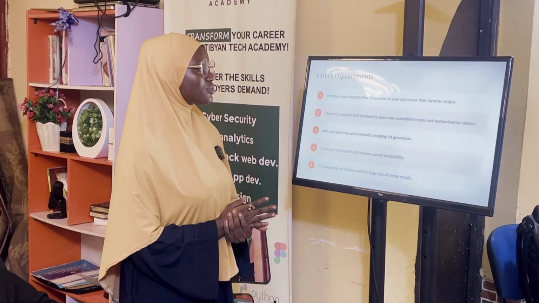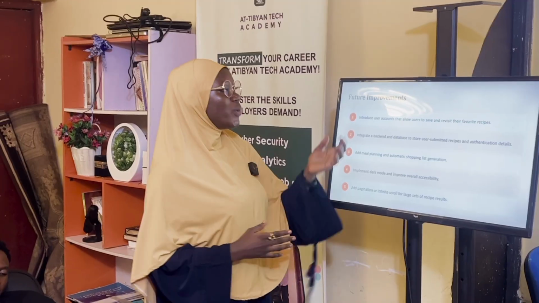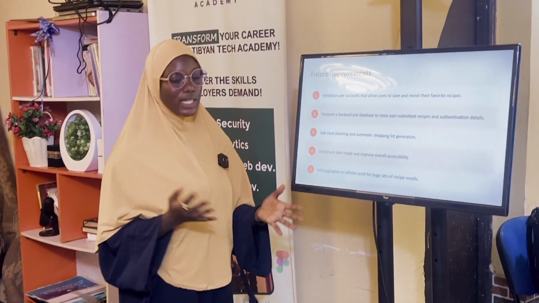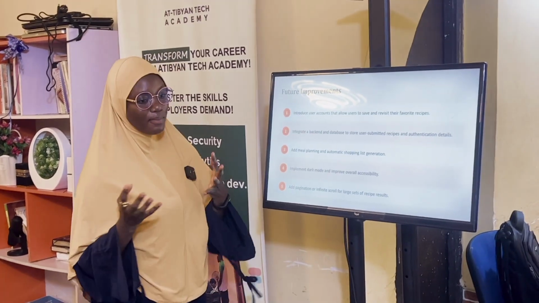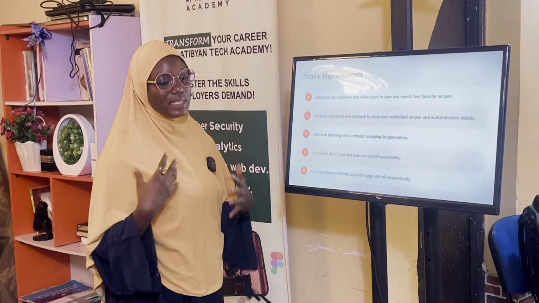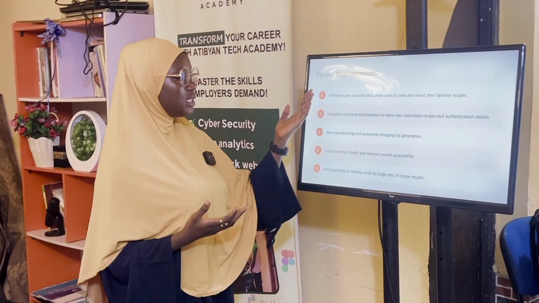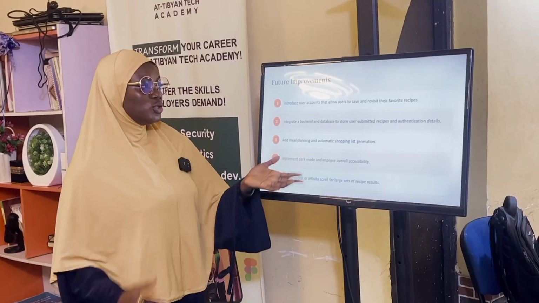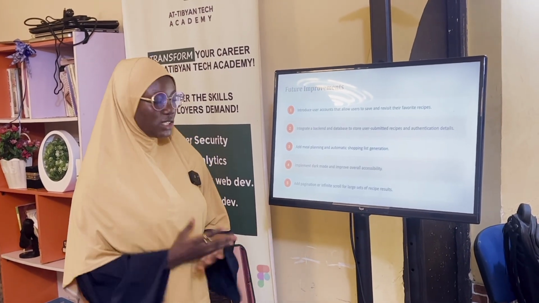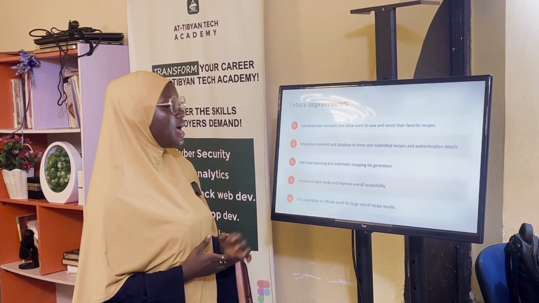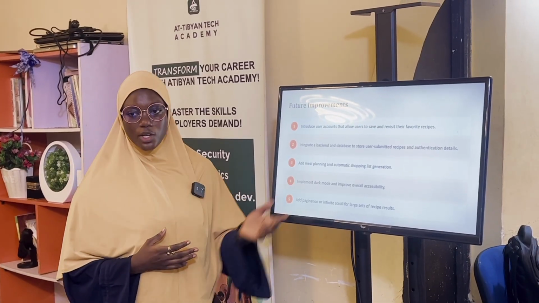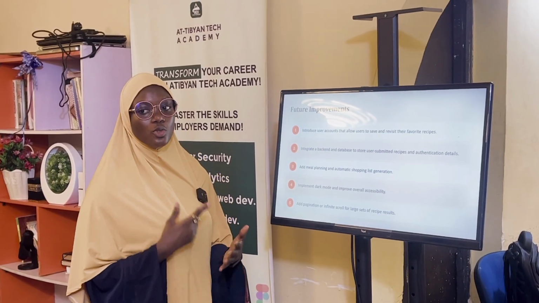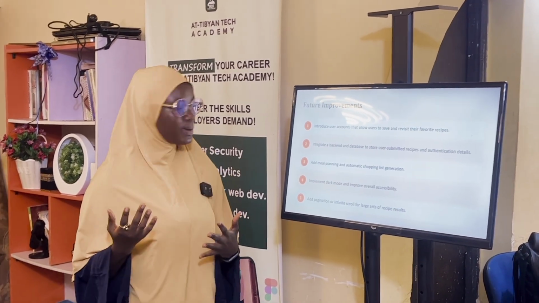Next slide. So the future improvements. We are going to introduce user accounts that allow users to save and revisit their favorite recipes. As I mentioned, it's just a front-end project. We don't have the data storage, so we are not able to save the data that we collect through some of the UI interfaces that we have. The second one is to integrate a backend and database to store submitted user recipes and authentication details. This is similar to what I just mentioned earlier. And then add meal planning and automatic shopping list generation. Aside from knowing the recipe and how to prepare it, you also need to know how to get the ingredients and how to plan for it.